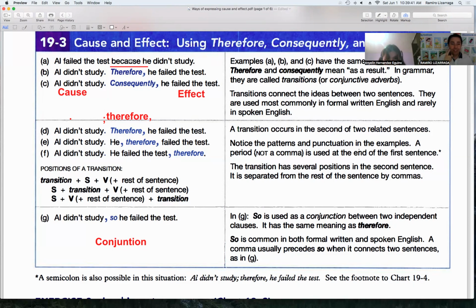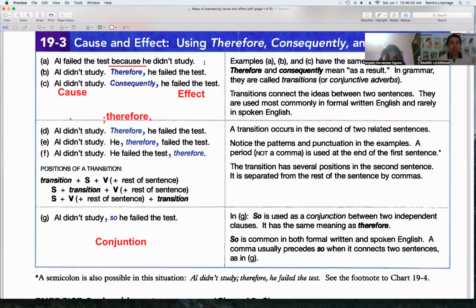And this is very interesting. With other clauses, such as this sentence, for example, he didn't study, he failed the test. This is the main sentence. This is the dependent sentence. Dependent sentences are not complete sentences.